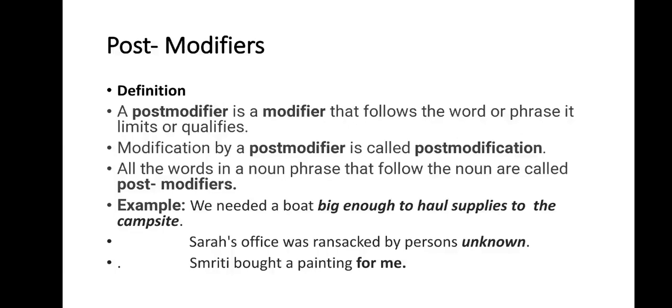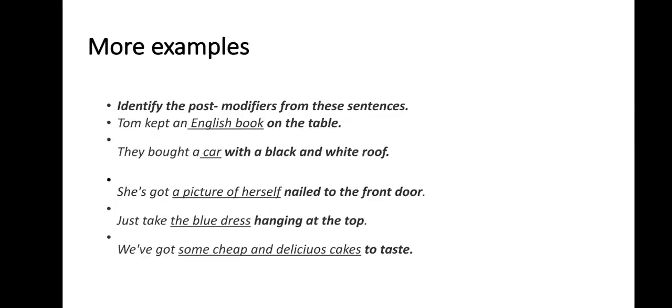Smriti bought a painting for me. Smriti bought a painting. So the post modifier added here is for me. Who was that painting bought for? For me. More examples. Identify the post modifiers from these sentences.